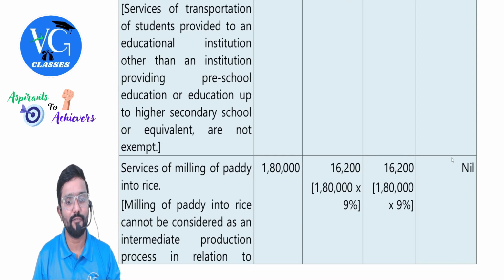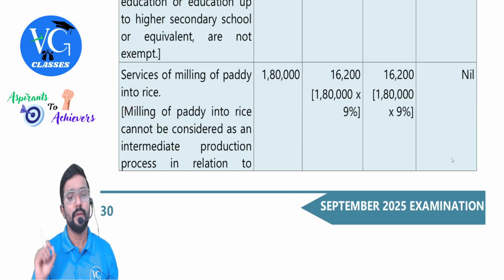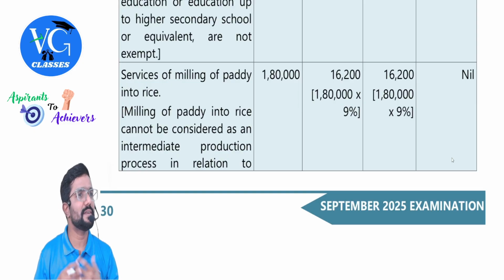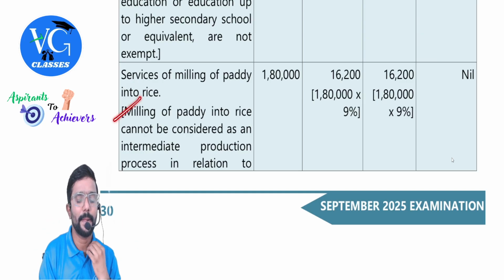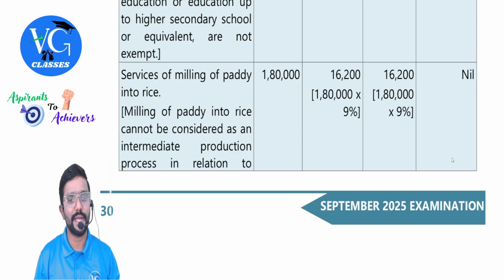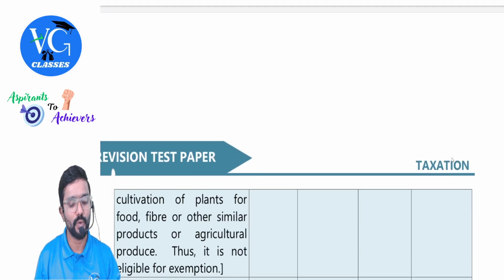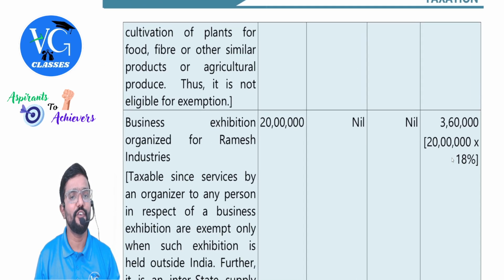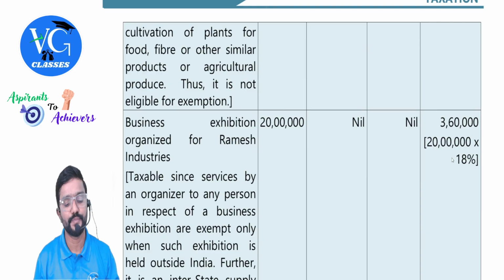Next, services of milling of paddy into rice, taxable. Intrastate supply, taxable. And wherever, sir, place of supply is not given, they are told to consider intrastate supply. Milling of paddy into rice cannot be considered as an intermediate production process in relation to cultivation of plants for food, fiber, or other similar products or agricultural produce. Thus, it is not eligible for exemption.